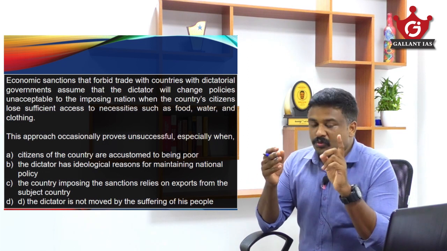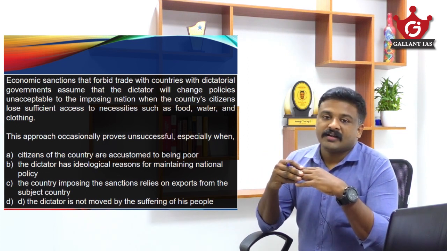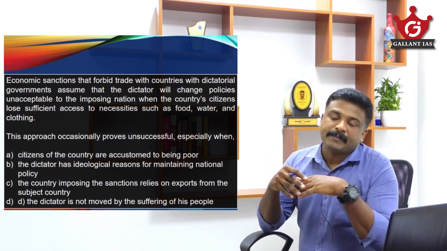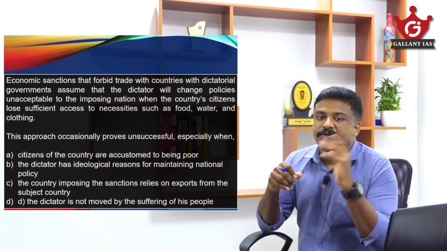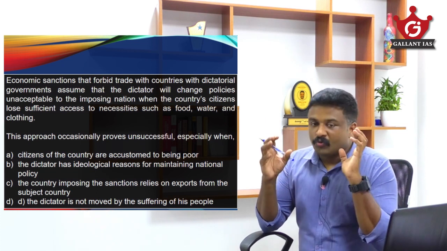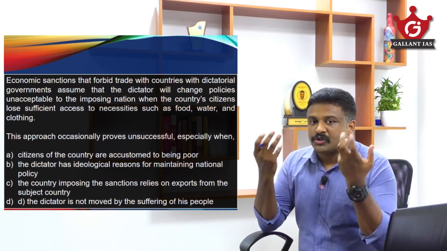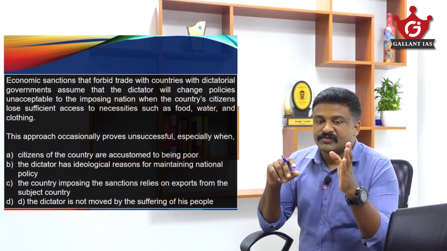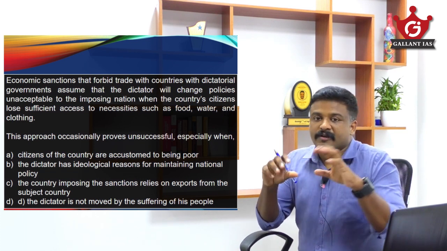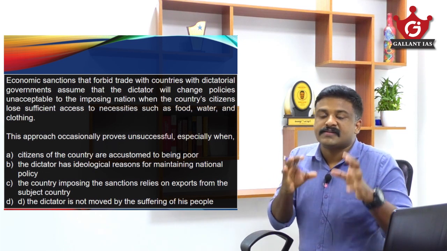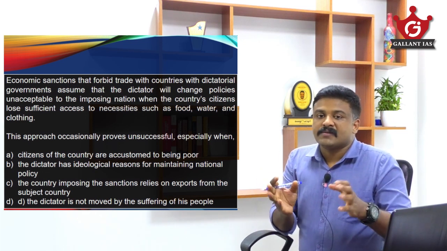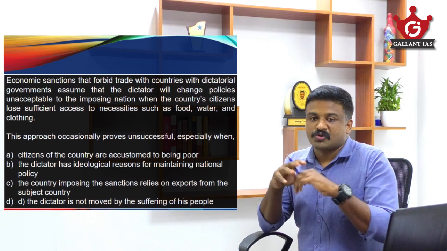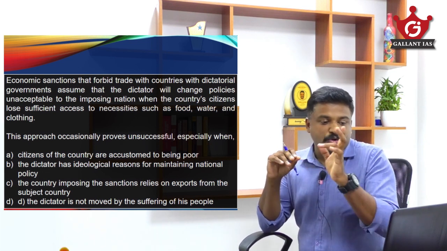Maybe that is a reason, but you understand that it is not discussed in the passage, and that cannot be inferred from the passage. So that is also very important. Please don't try to apply your pre-knowledge or GS knowledge to passages. Always limit your knowledge from the first line to the last line of the passage. Please try to infer from what is given and discussed in the passage. Please don't apply something from outside. That is one of the important rules you have to take care of when it comes to passages. So eliminate choice A.